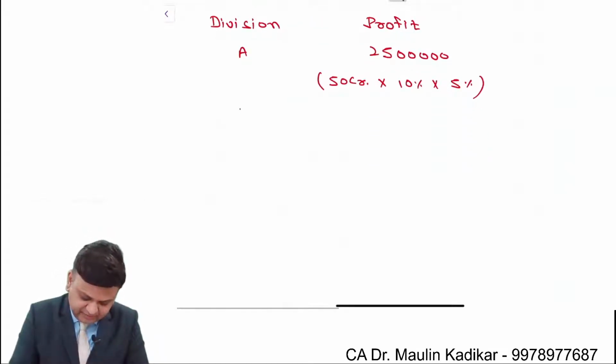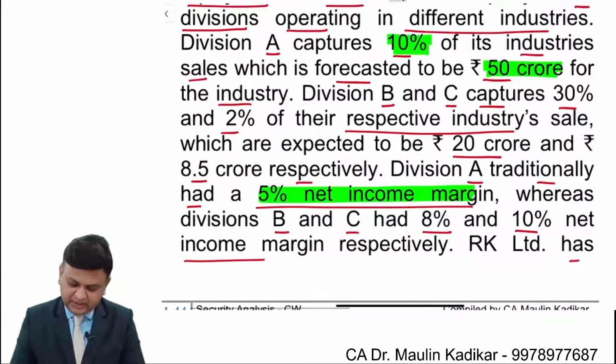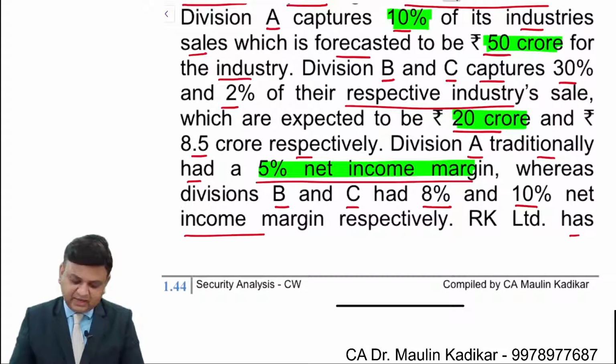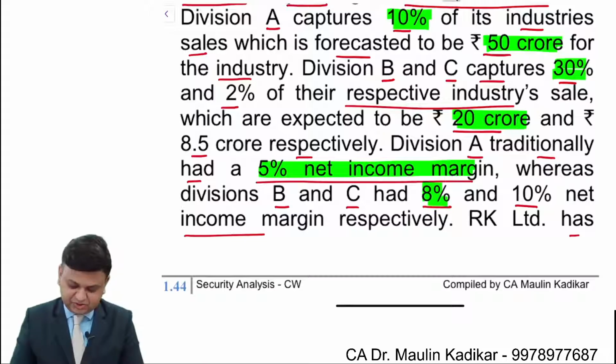For division B, we will make the similar calculation, friends. The sales is provided for division B an amount of rupees 20 crore. Then we have been provided with the information that its share is 30% and the profit is 8%.